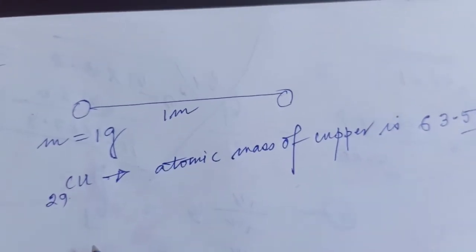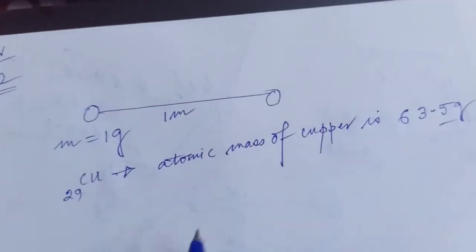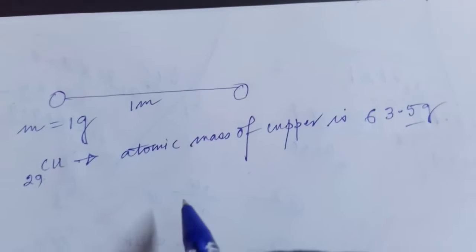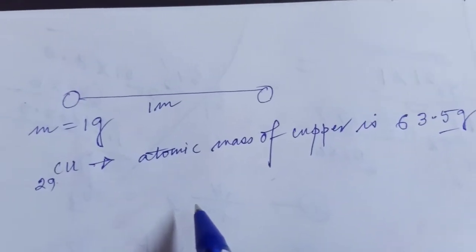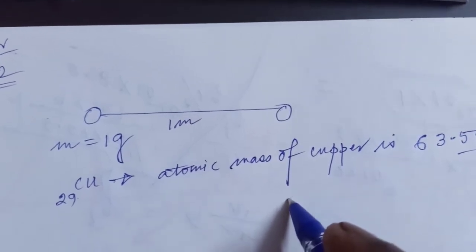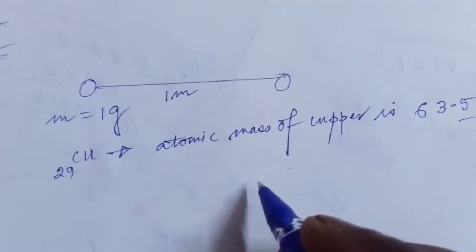So from the mole concept, basically it's numericals. It consists of two parts: one is Q equal to Ne, that is the quantization of charge, and the mole concept. So let us discuss the mole concept.